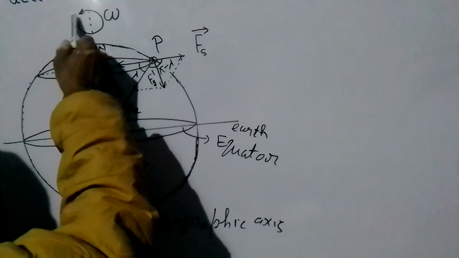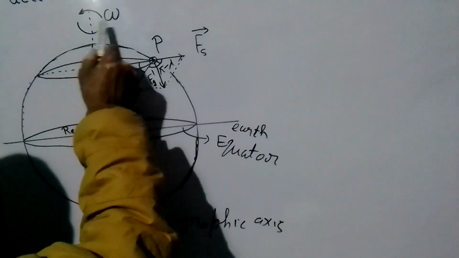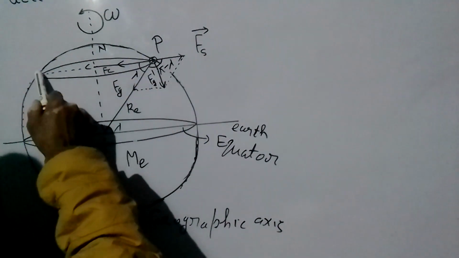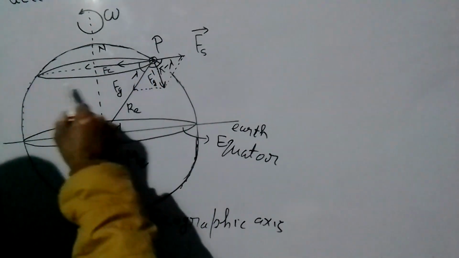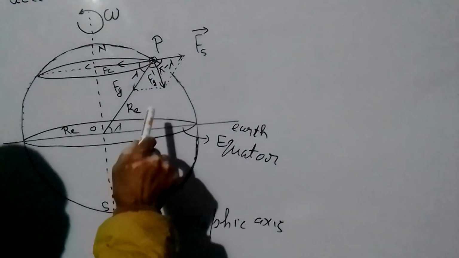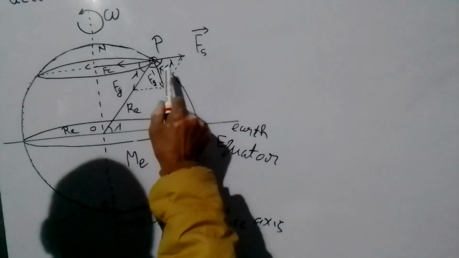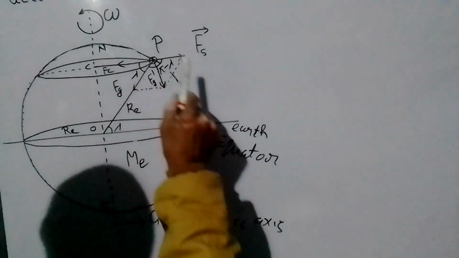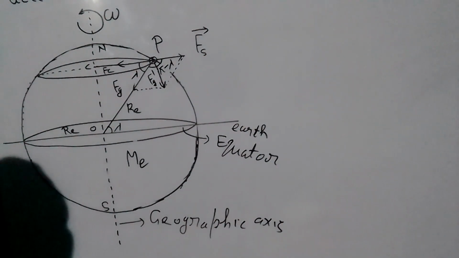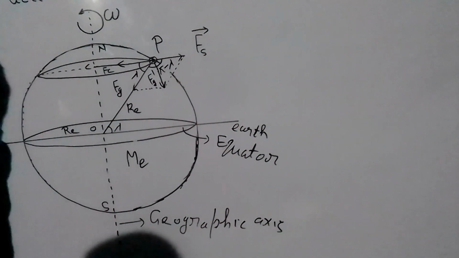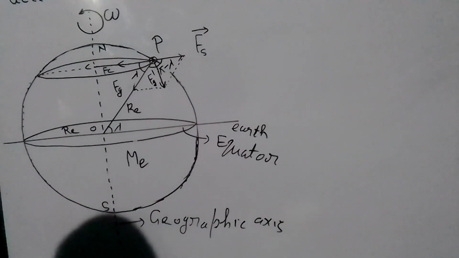When Earth rotates about its axis from west to east, this particle also rotates on a circular path. So it needs centripetal force Fc, and experiences a pseudo force Fs dash opposite to Fc. The magnitude of pseudo force is the same as centripetal force, but opposite in direction to the center.